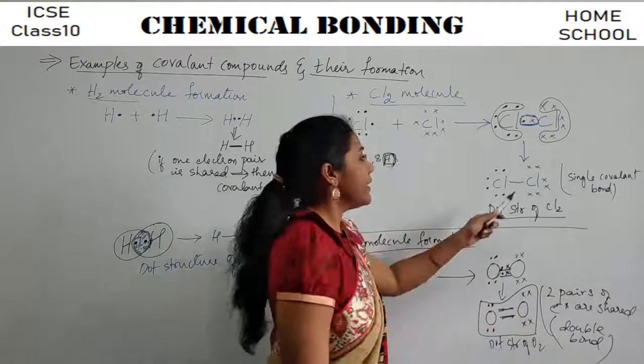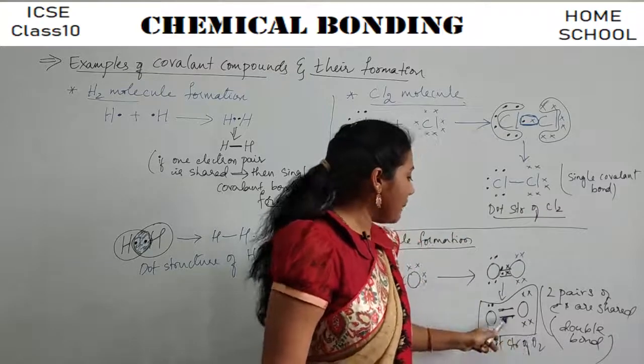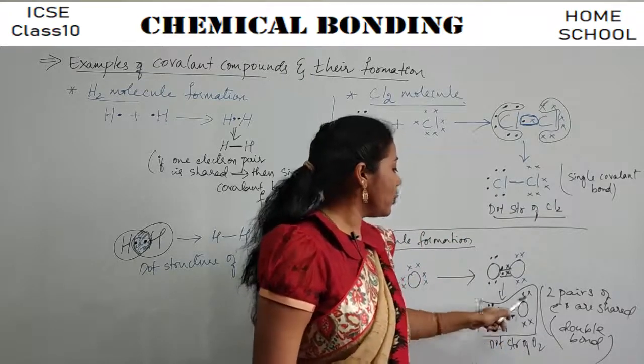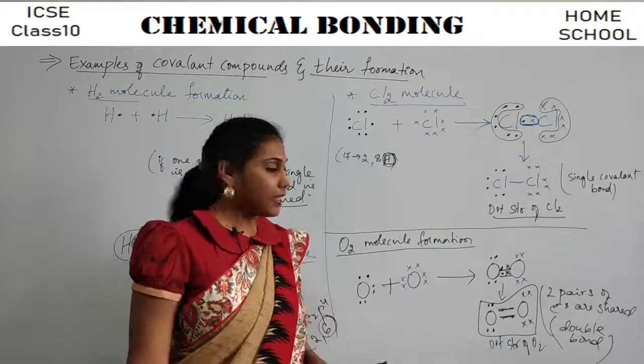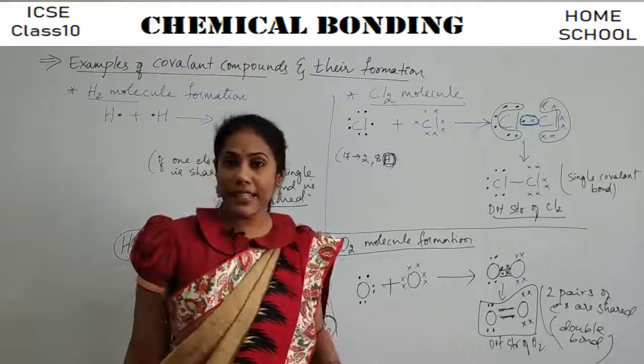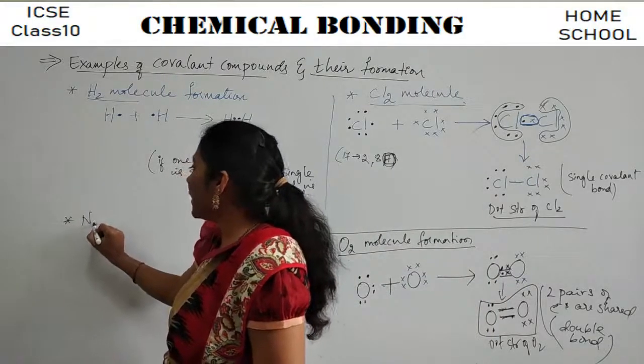Okay, here you have seen a single covalent bond, but this is a double covalent bond because you are observing two bonds between two oxygen atoms. Clear? So this is how a double bond formation takes place. Now let us see the formation of the N2 molecule.